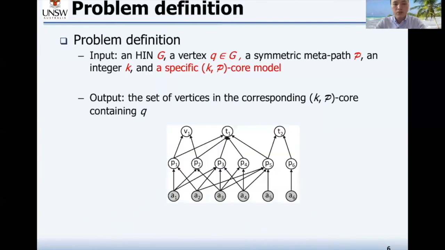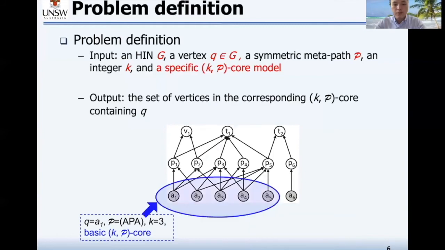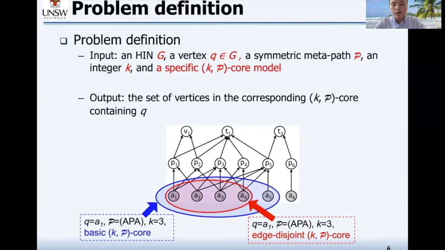Let's see an example. Suppose the query vertex is A1, the metapath is APA, and k equals 3. If we use the basic KPcore, then we will find a community of 5 authors. However, if we use the edge-disjoint KPcore, then we will find a community of 4 authors. Please notice that A5 is excluded from the community. This is because A5 has only 1 edge-disjoint path to others, while for the other 4 researchers, each of them has 3 edge-disjoint paths to others. So you can see that the community of the edge-disjoint KPcore is more cohesive than that of the basic KPcore.